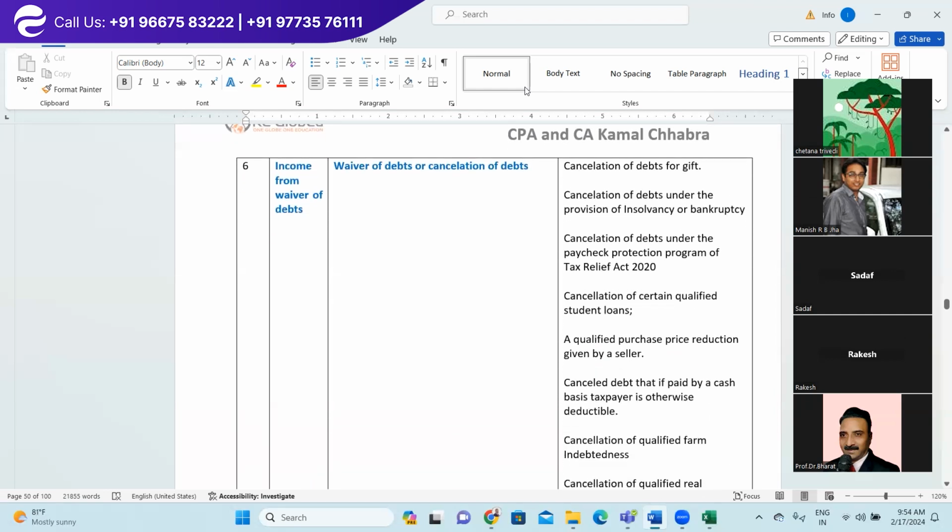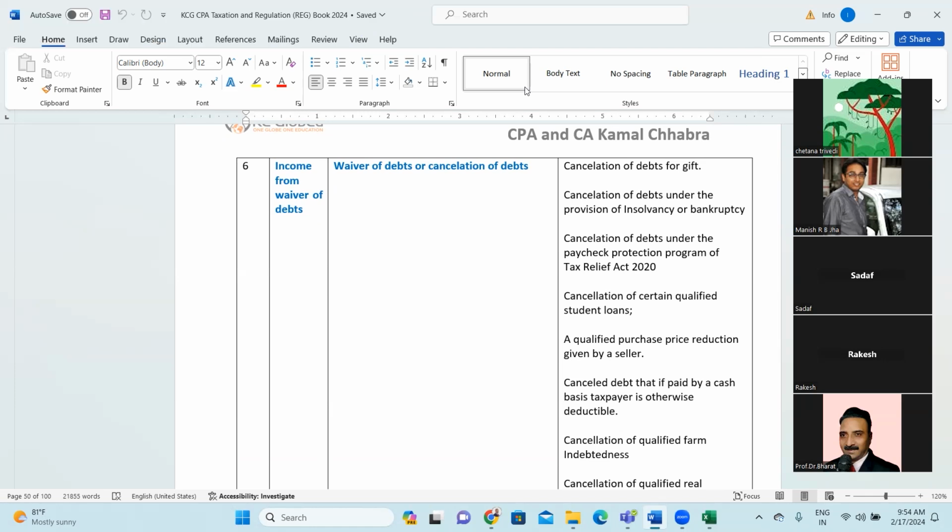Any doubts so far? Income from waiver of debt or cancellation of debt? Clear, everyone? Or any doubt? So far so good. Shall I move on?